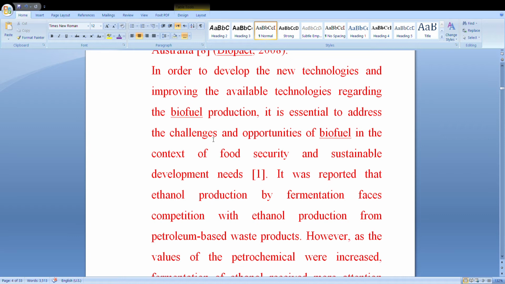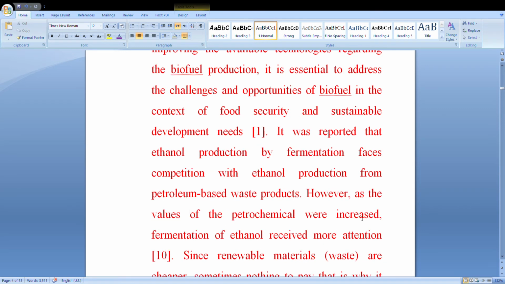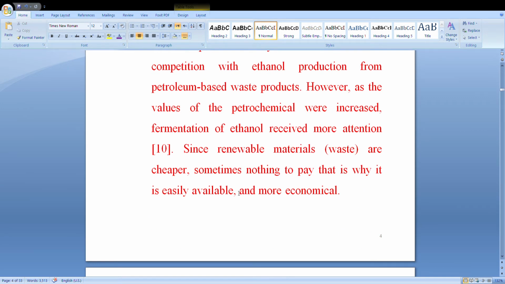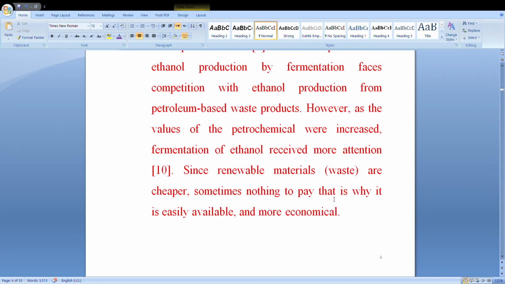It was reported that ethanol production by fermentation faces competition with ethanol production from petroleum-based waste product. However, as the value of the petrochemicals were increased, fermentation of ethanol received more attention since renewable materials waste products are cheaper, sometimes nothing to pay. That is why it is easily available and more economical.